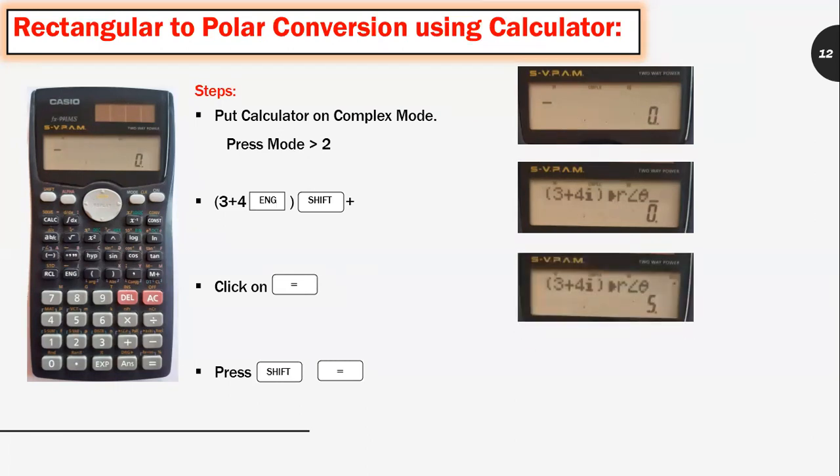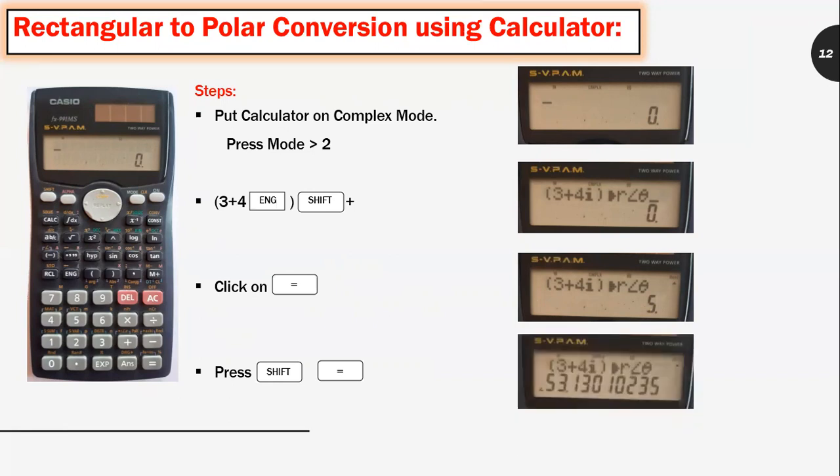Now you can see there is a number 5. It is only the magnitude. Then press shift and then equal. You can see the angle, that is 53.13 degree.